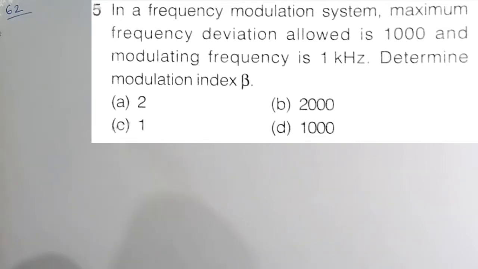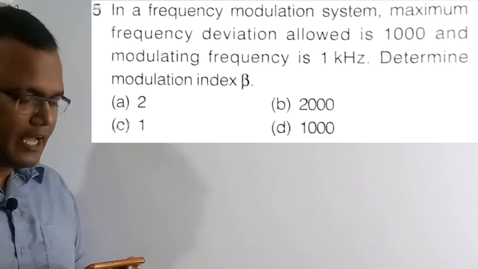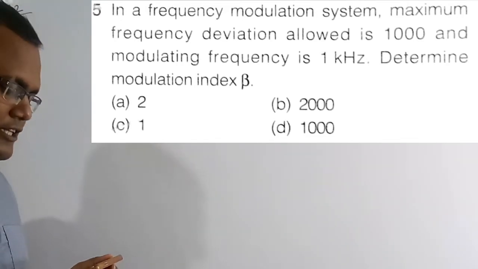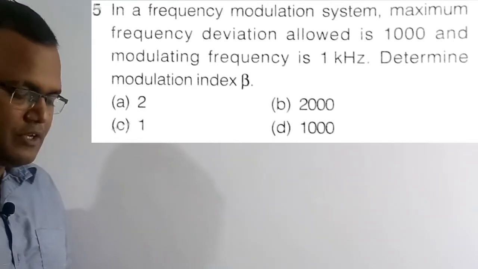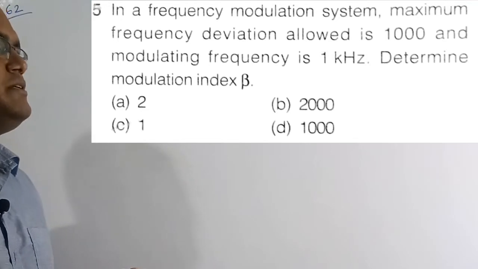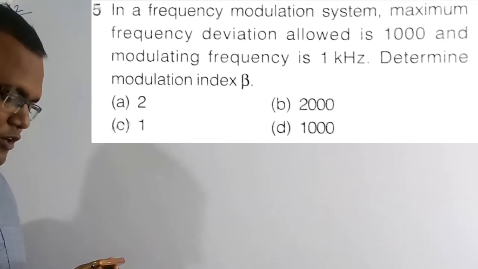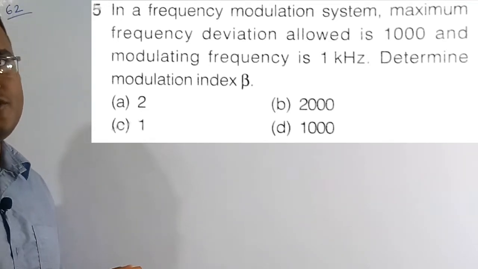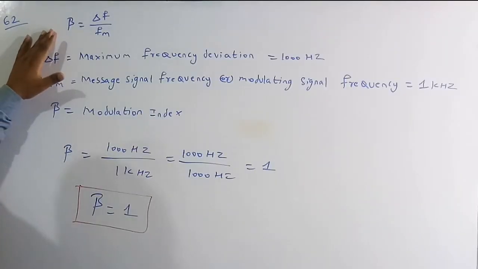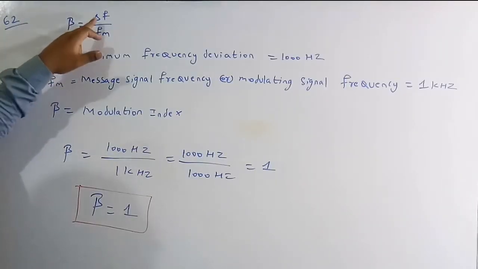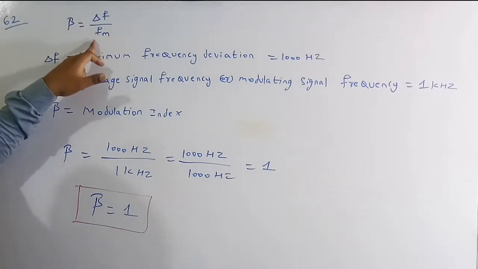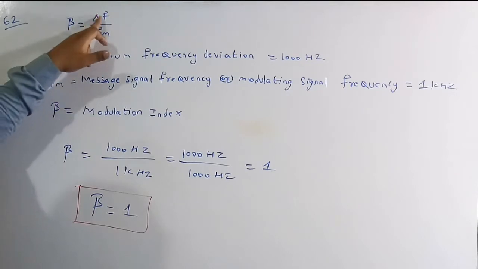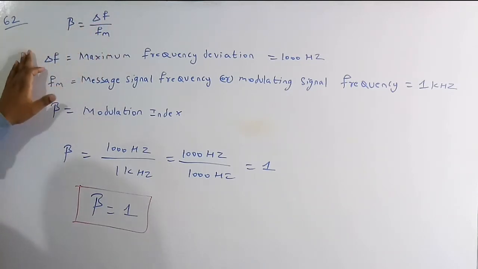In the question they have given the maximum frequency deviation delta f, which is 1000 hertz, and the modulating signal frequency fm is equal to 1 kilohertz. We need to find the modulation index beta value. Out of the four options, option C, 1, is the correct solution of this question. So let's solve this numerical. The basic relation relating the modulation index, maximum frequency deviation, and the modulating signal frequency is beta is equal to delta f by fm in the FM modulation.